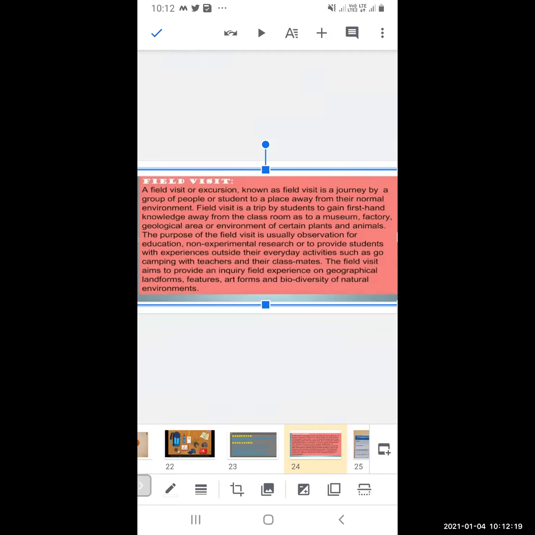They are moving away from the classroom. They can be moved to the museum, factory, or any geological area or environment where there are certain different plants and animals. The purpose of the field visit is usually observation for education, non-experimental research, or to provide students with experiences outside their everyday activities, such as camping with teachers and their classmates.